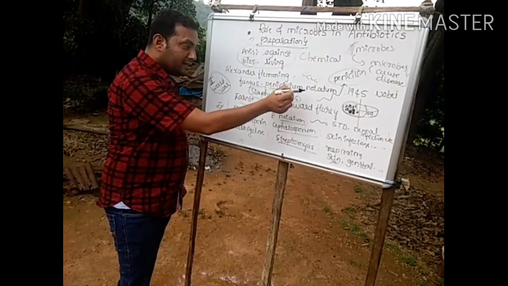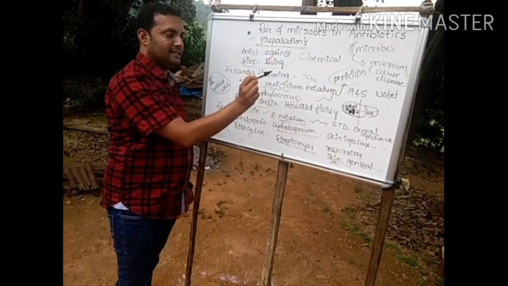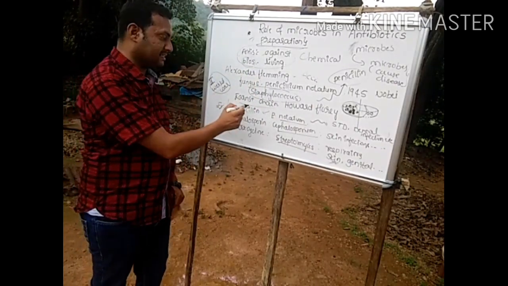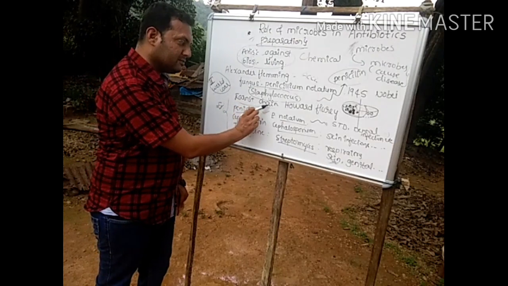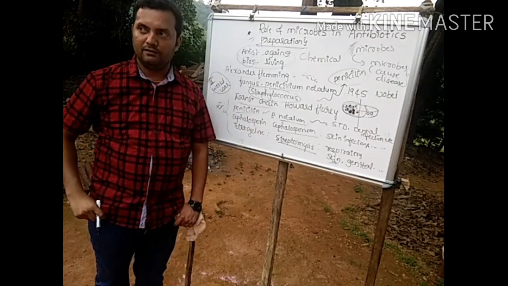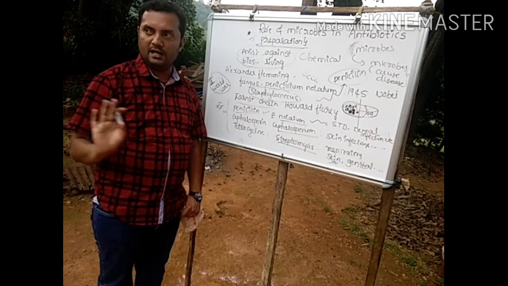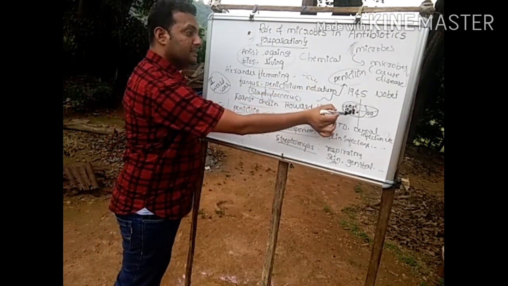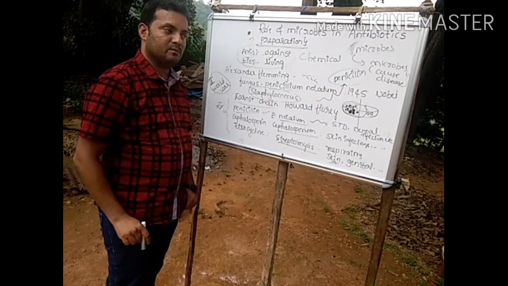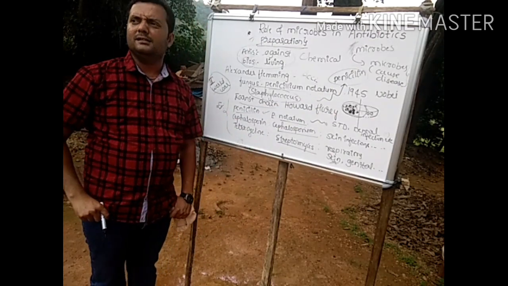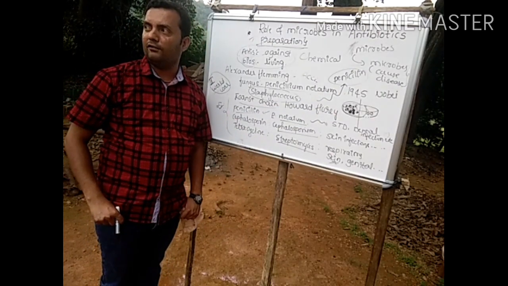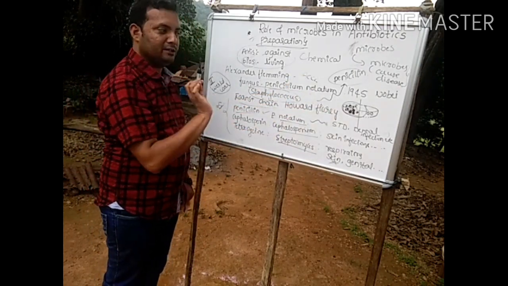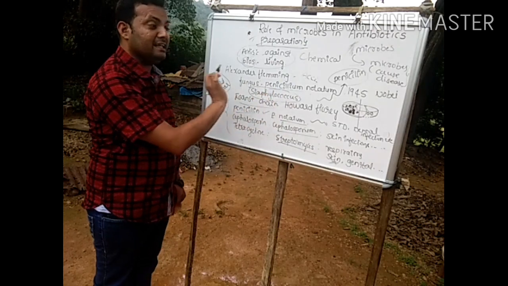Later, the potential usage of this penicillin as a powerful drug was established by two other scientists, Ernst Chain and Howard Florey. Chain and Howard Florey, along with Alexander Fleming, were together awarded the Nobel Prize in the year 1945 because of their invention.